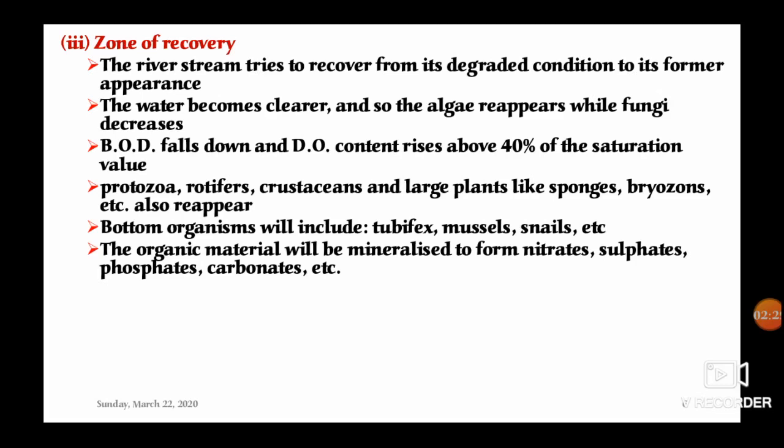Next we go for the third zone, the zone of recovery. The river stream tries to recover from its degraded condition to its former appearance in color. The water becomes clearer and so the algae reappear while fungi decrease, because the DO level rises to the maximum level in this third zone. BOD falls down because all the organic matter present in the river decomposes, and the DO content rises above 40% of the saturation level.